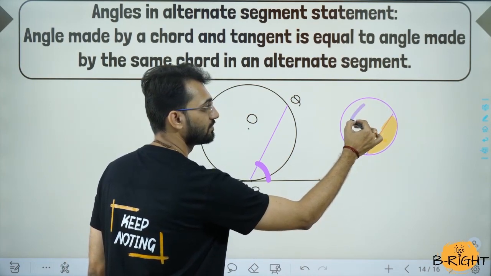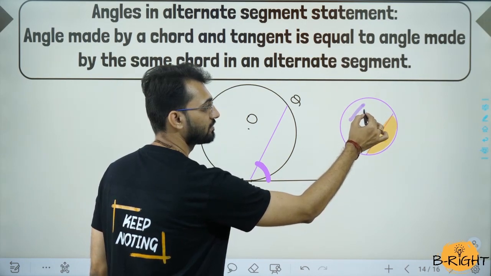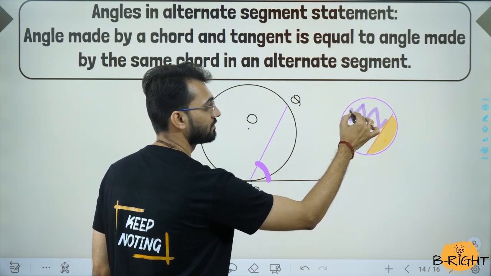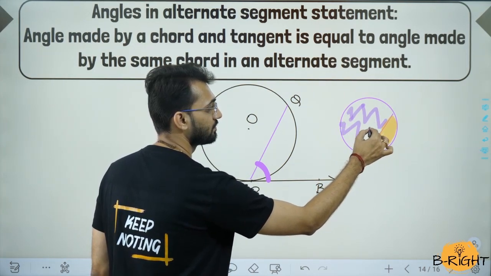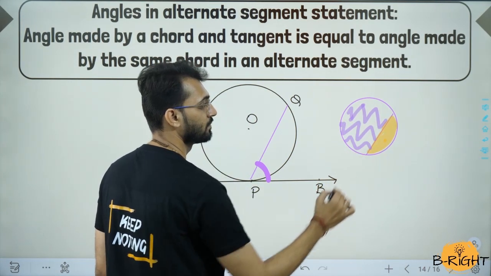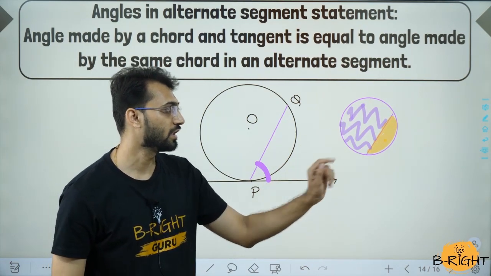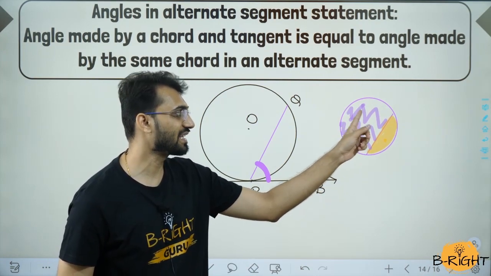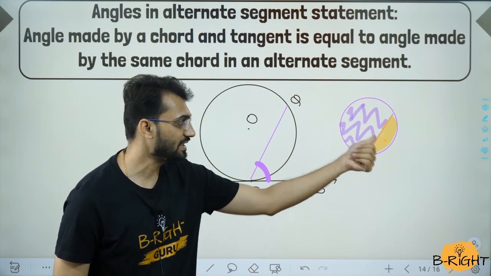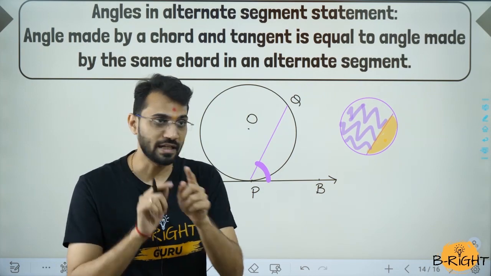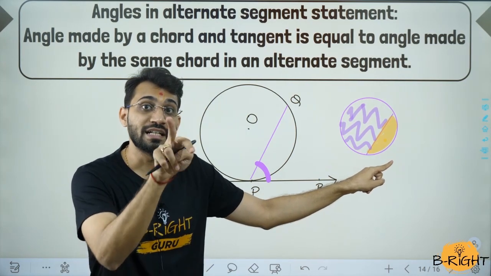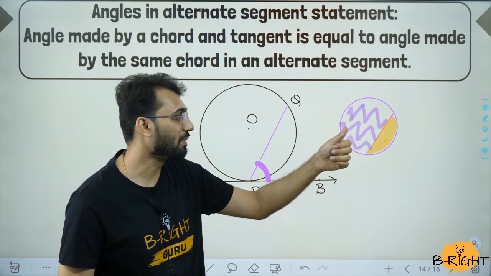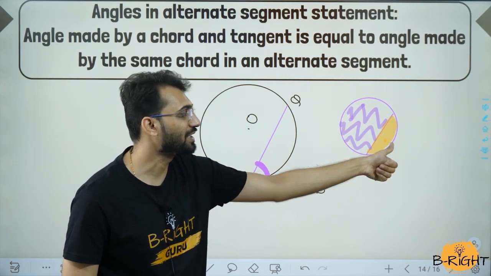This one is the major segment, where I am drawing the zigzag line. You can see over here the yellow portion represents the minor segment and the zigzag line represents the major segment. That is what is called a segment. So if you are in the minor segment, your alternate segment is opposite to you. Major becomes the alternate, and if you are in the major, then your alternate becomes minor.